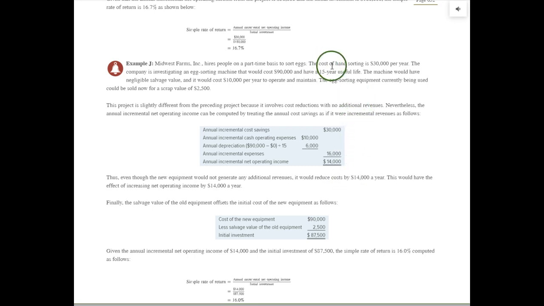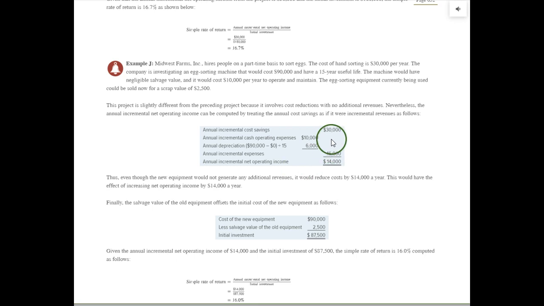So they currently sort eggs by hand, cost $30,000. They're thinking about buying an egg sorting machine that costs $90,000, 15-year life, no salvage value. It would cost $10,000 per year to operate and maintain. The current used egg sorting equipment could be sold for $2,500 today if we buy the new machine. So even with no revenues, we have an increase in your net operating income because we have cost savings.